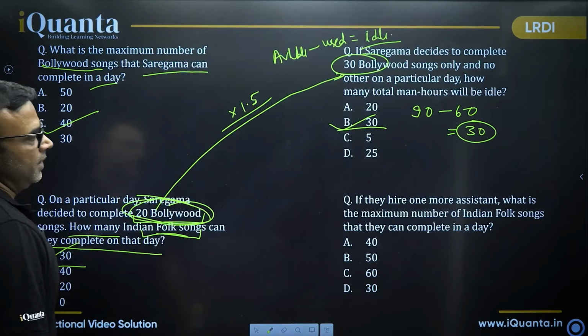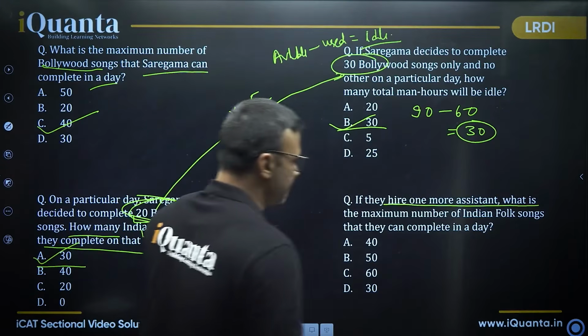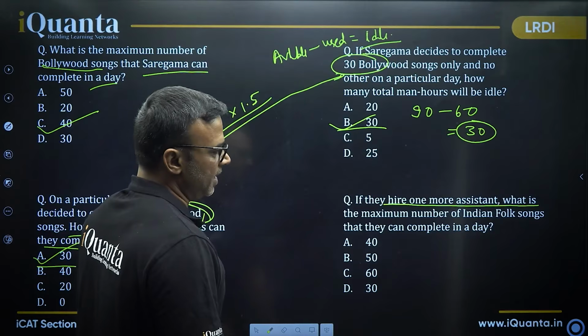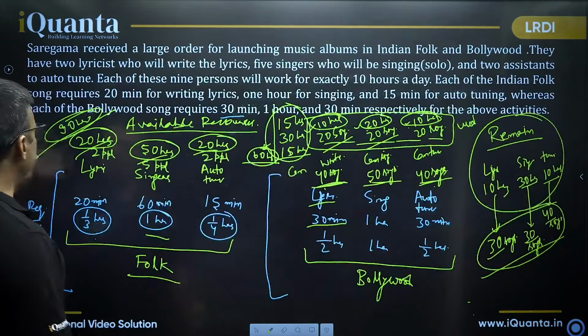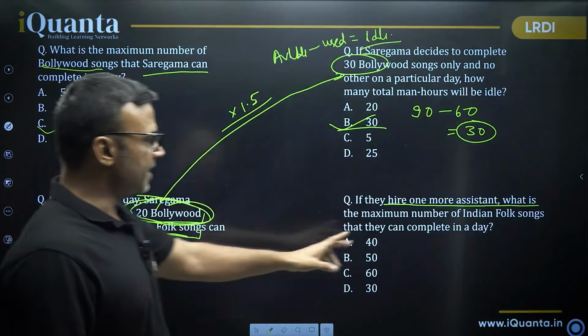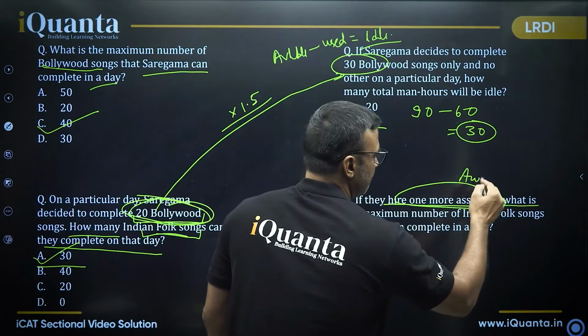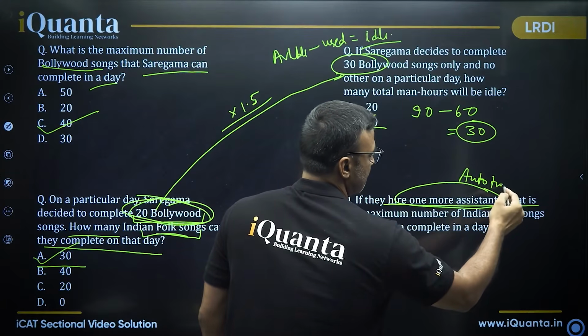Okay. The last one. If they hire one more assistant, what is the maximum number of Indian folk songs that they can complete in a day? Oh, this is already done. Why? Because you see, it says we are hiring an assistant. That was for auto-tune, right? Not lyricist, not singer. The assistant was required for auto-tuning.